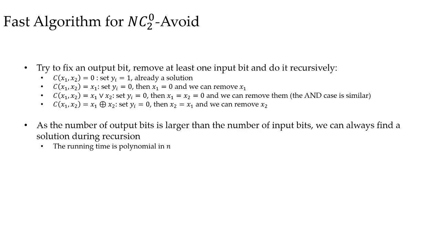If Ci is always 0, then we can set yi to be 1 and we are done. If Ci only depends on some x, say Ci equals x1, then we can set yi to be 0, and then x1 must be 0, and we can remove x1. If Ci is the OR of x1 and x2, we can set y to be 0, and then x1 and x2 must be 0, and we can remove them. If Ci is the XOR of x1 and x2, then we can set y to be 0, then x2 must equal x1, and then we can remove x2.